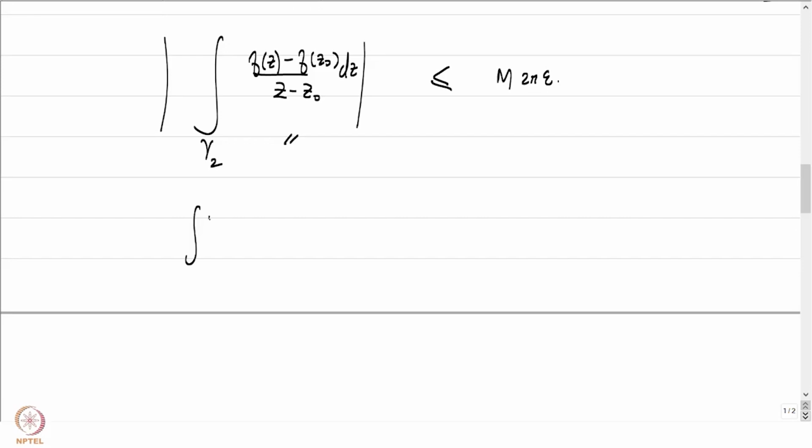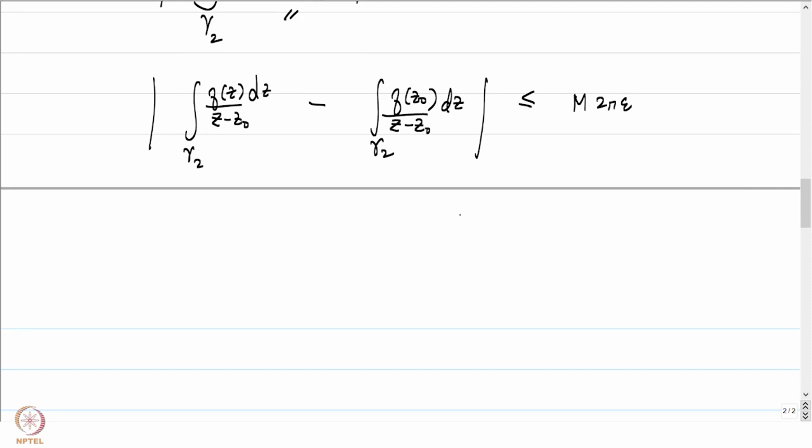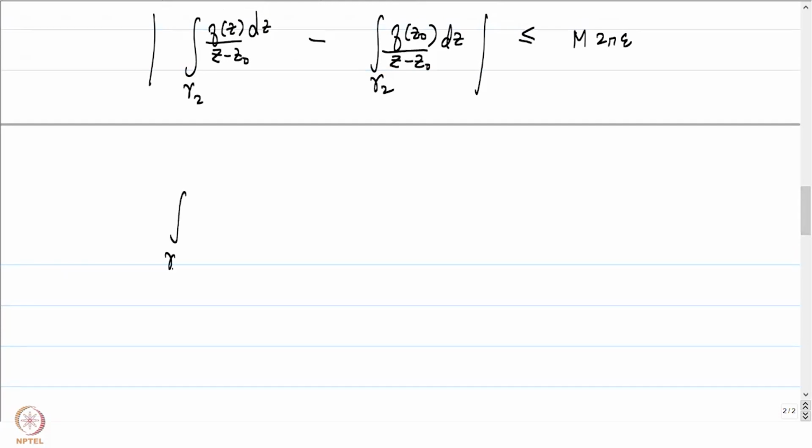Now, let us focus on what is inside the integral. This is just going to be the integral of f of z by z minus z naught dz over gamma 2 minus the integral of f of z naught by z minus z naught dz over gamma 2. This is the absolute value that we are interested in. Let us look at each of the integrals separately. Let us look at the second quantity first. F of z naught is a constant, so this is going to be f of z naught times the integral over gamma 2 of dz by z minus z naught.